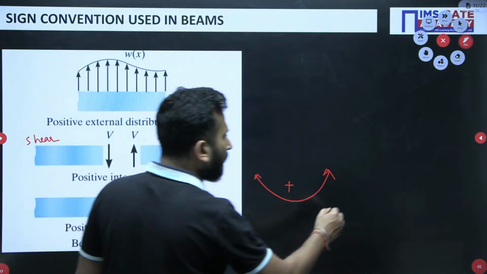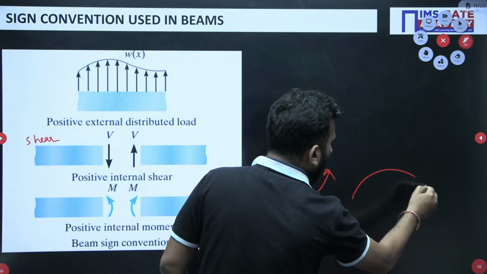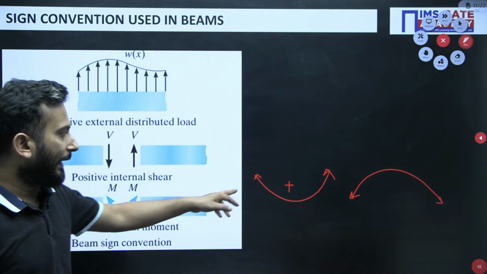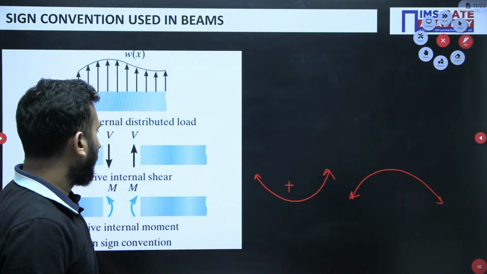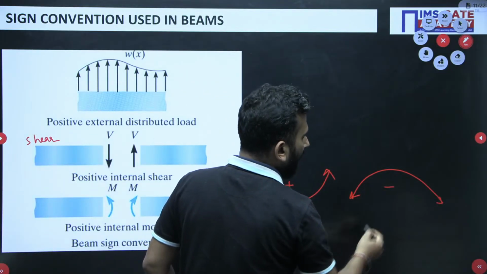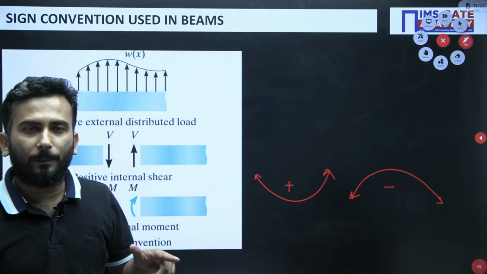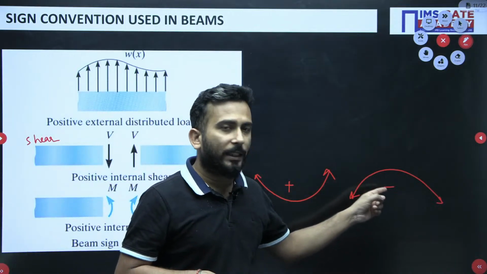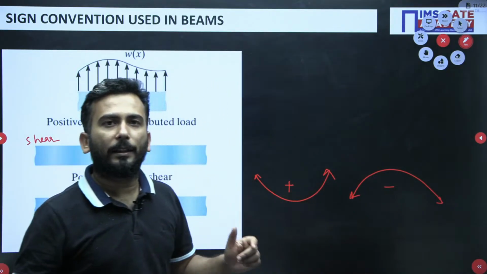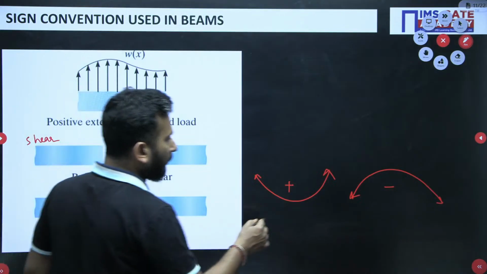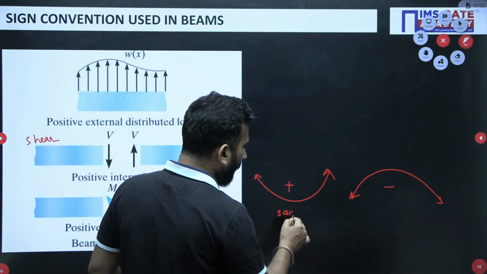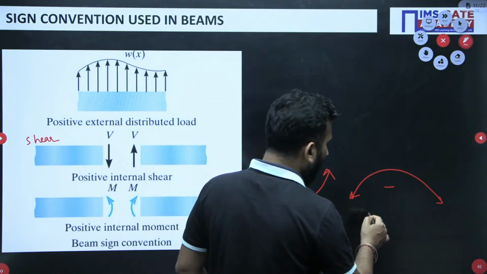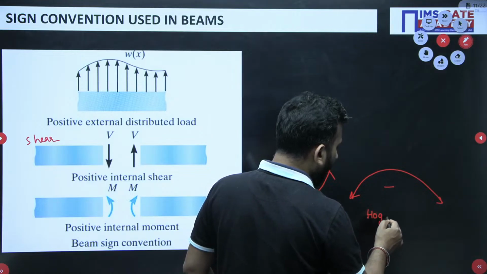And if your bending moment is trying to create a hogging effect on the beam, you can memorize it by the sad smiley. If it is trying to create an effect in this way, then it is called negative bending moment. This is called the sagging effect, and this is called the hogging effect.